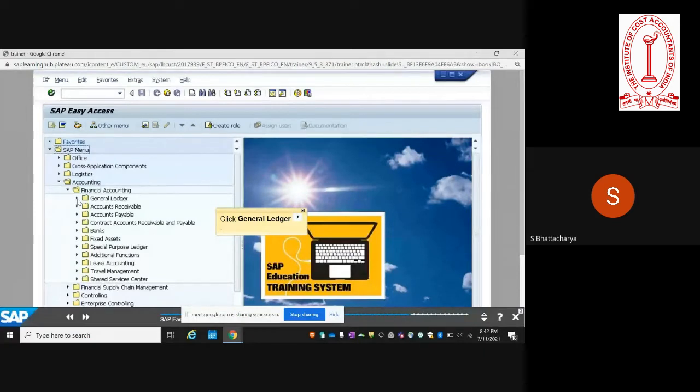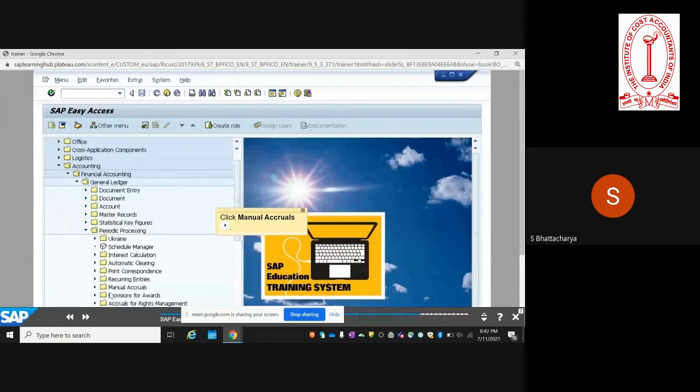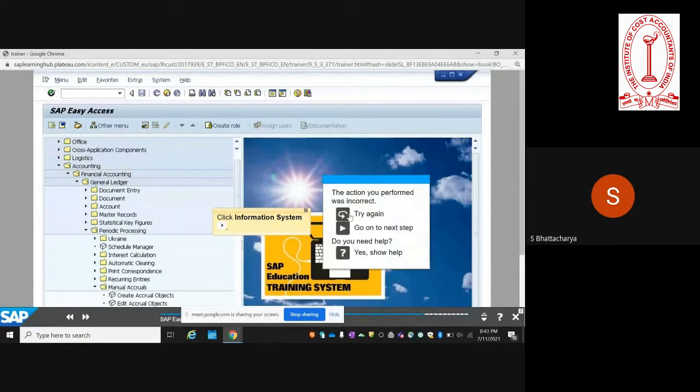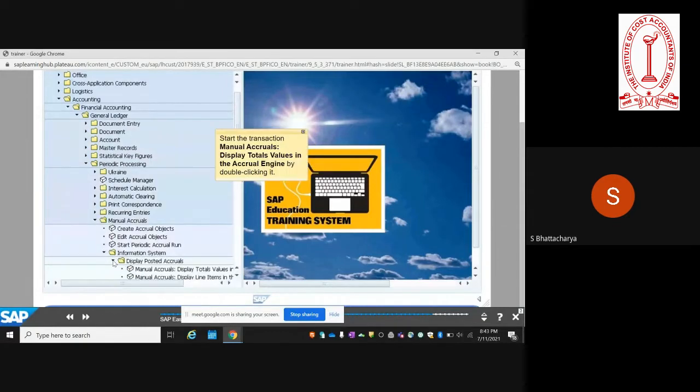General ledger. Probably it's a network issue, which is why there's a lag. So under periodic processing, you have manual accruals, and then you have the information system, where you can see the posted accruals, and now this time we see the totals value.